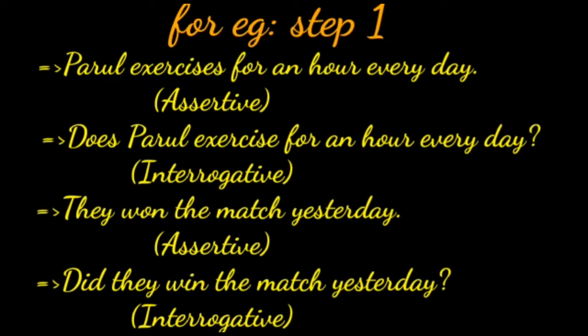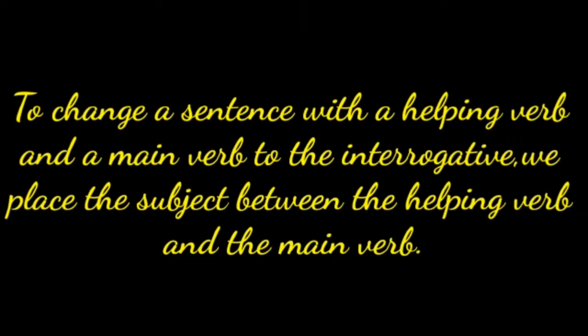To change a sentence with the helping verb and a main verb to the interrogative, we place the subject between the helping verb and the main verb.